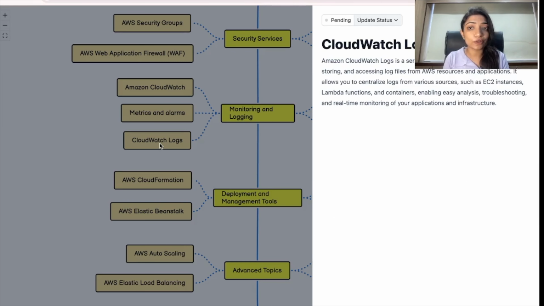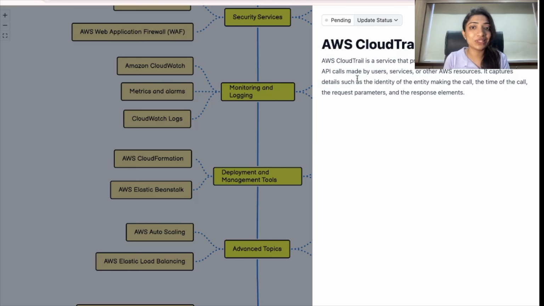What are CloudWatch Logs? CloudWatch Logs is again a service provided by AWS for monitoring, storing and accessing logs from AWS resources and applications. It will allow you to centralize logs from various sources such as EC2, Lambda, containers. I would say most of the AWS services can get integrated with CloudWatch and you can collect all your logs.